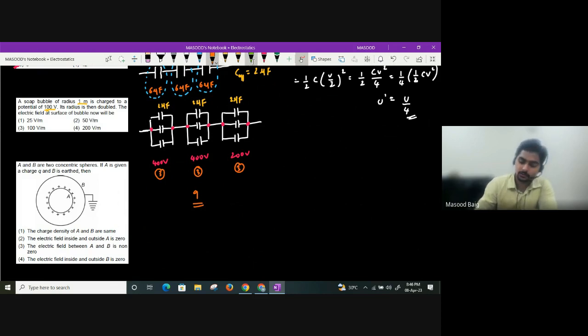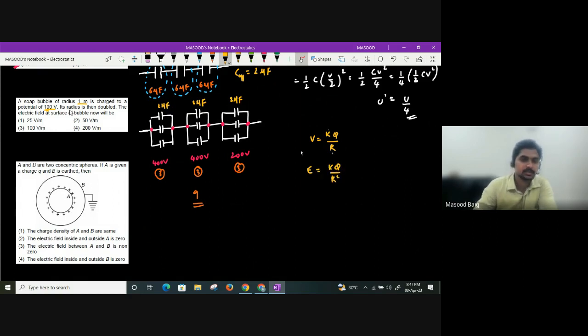So what is the value of potential? Can you please tell? Potential value we know for a soap bubble, guys. Soap bubble is nothing but a spherical shell. Yes or no, guys? Soap bubble will be in the form of a shell again. So what is the potential on the shell, guys? KQ divided by R is the potential. Now what they are saying, what is the electric field at the surface? It is KQ divided by R square.